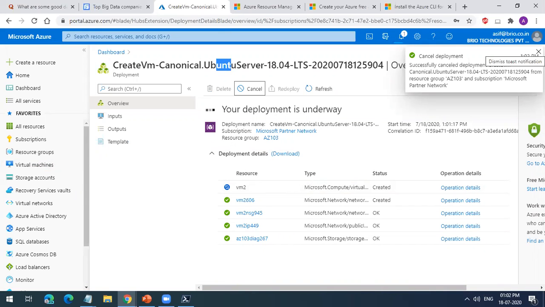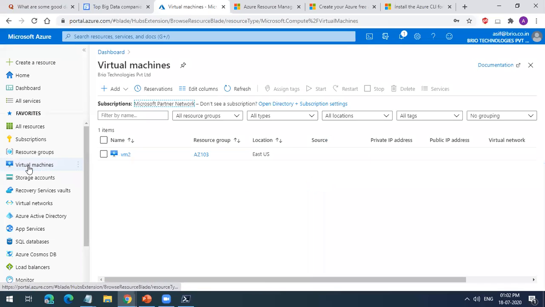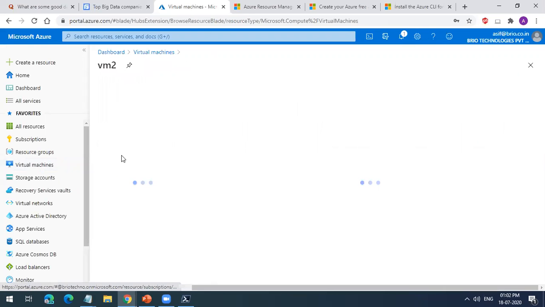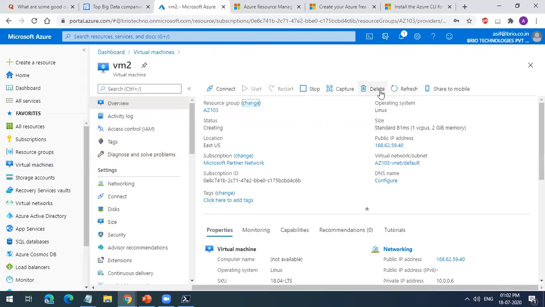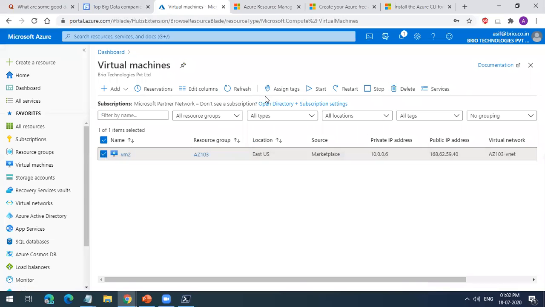So any questions still here, guys, from today's session? So you see, I created this VM. This got created, but it is not created. I think one doubt over here: after creating the VM, if I want to configure a backup for this VM, would I be able to configure backup?